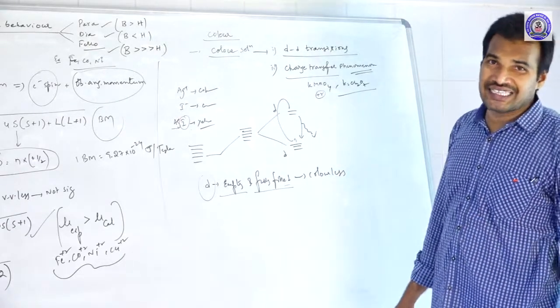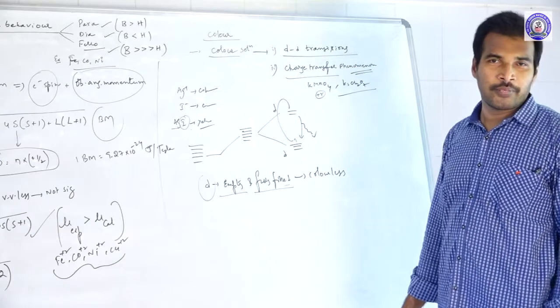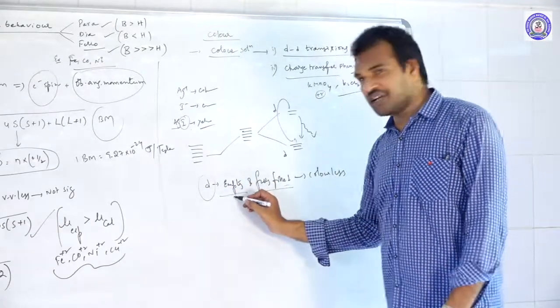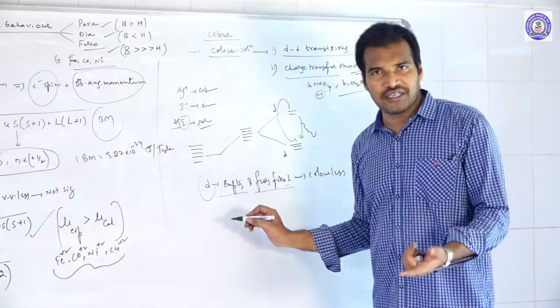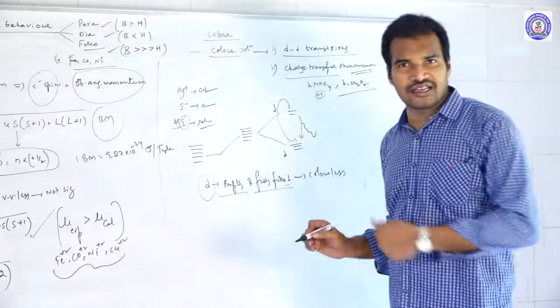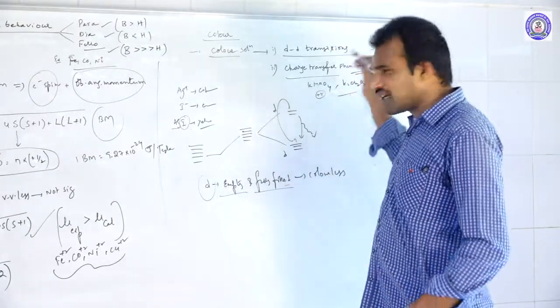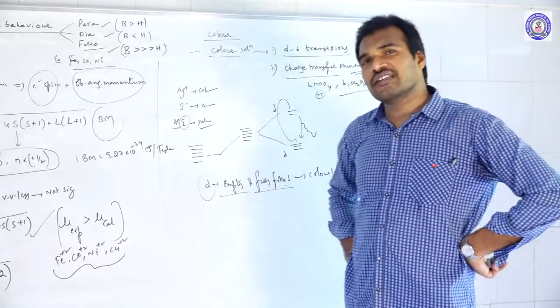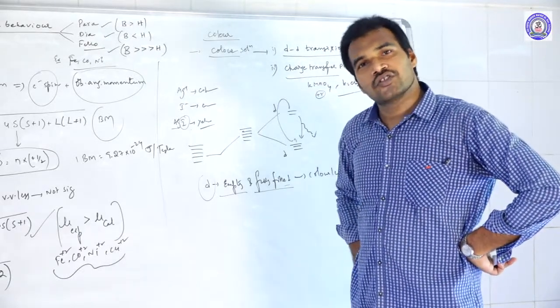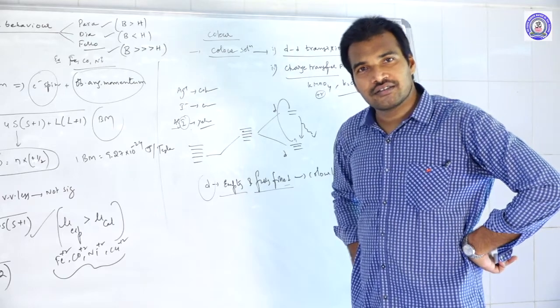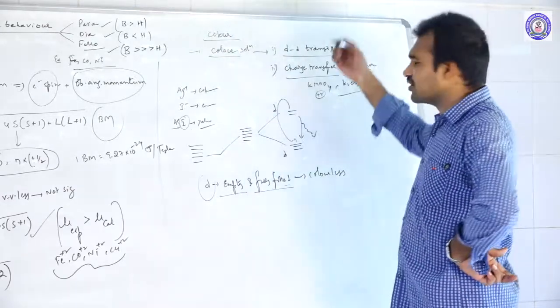Are there any d electrons here? Zero. If the d orbital is empty or fully filled, it should be colorless, so as per this logic it should be colorless. But what is the color of KMnO4? Purple. How is it purple? Because of the charge transfer phenomenon.